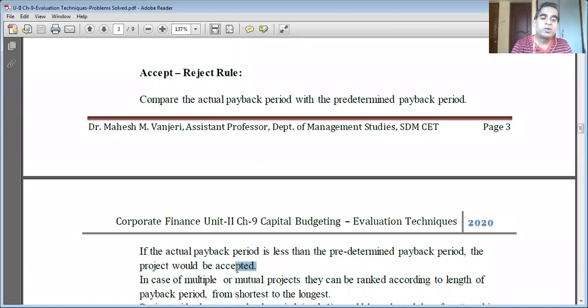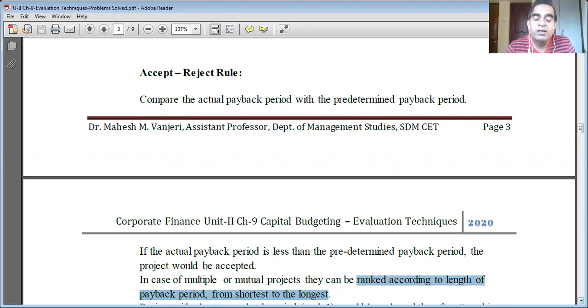In case of multiple projects, even including mutual projects, the projects can be ranked according to the length of payback period from shortest to longest.